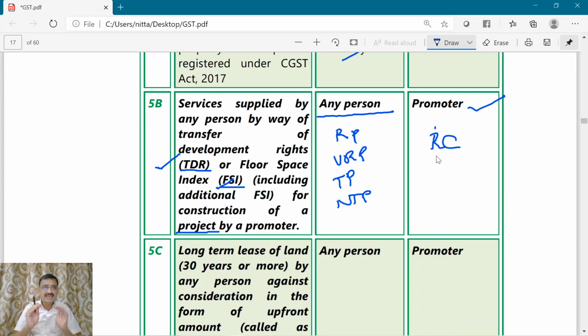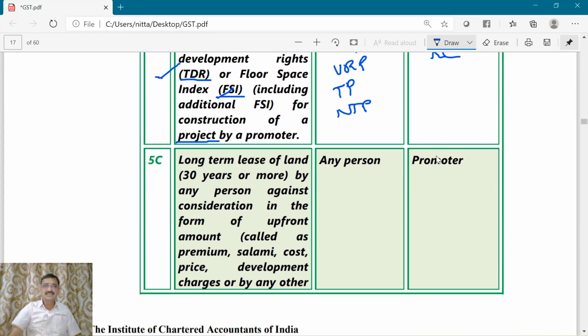For this point and point number 5C, we have to know two additional points that we will know after completion of point number 5C. The next one is same. The supplier of service is any person. The recipient of service is the promoter. Now what is the nature of supply that has been made? Long-term lease. Long-term lease of land.